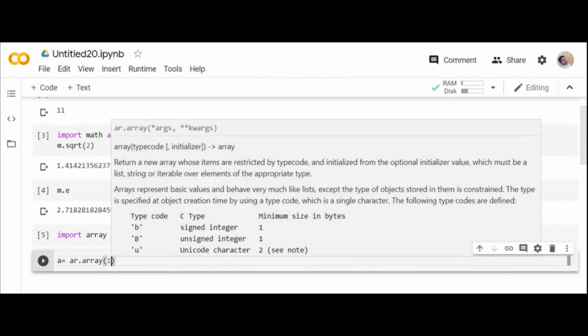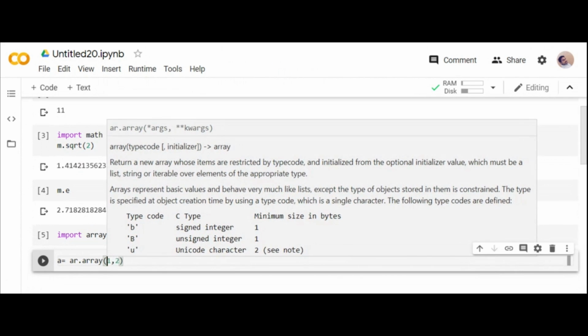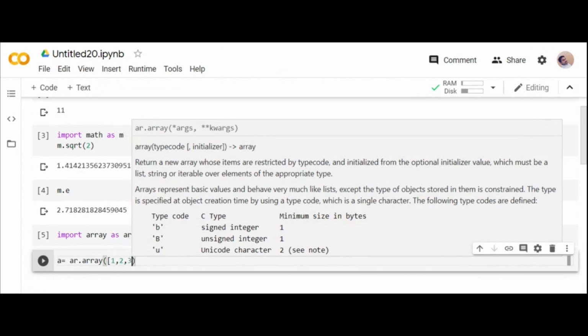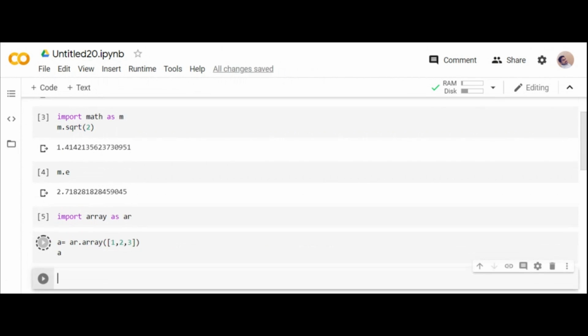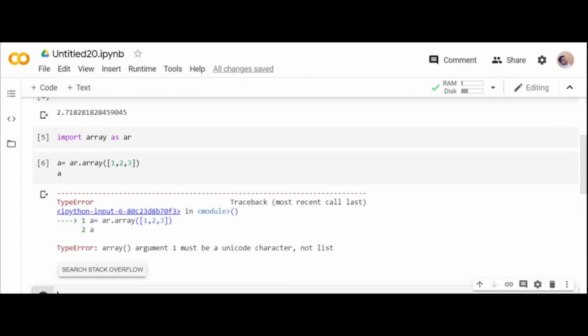If you go for creating an array of 1, 2, 3, what do you get here? Array argument 1 must be a Unicode character, not a list. So you cannot create an array like this. You should include some special Unicode characters so that your data will be formed into a multi-dimension.